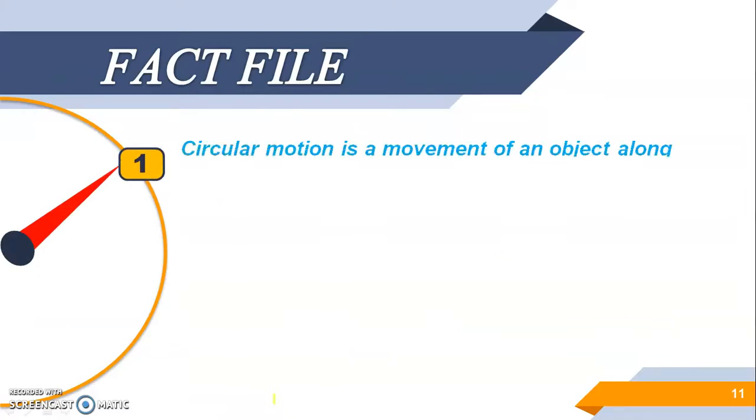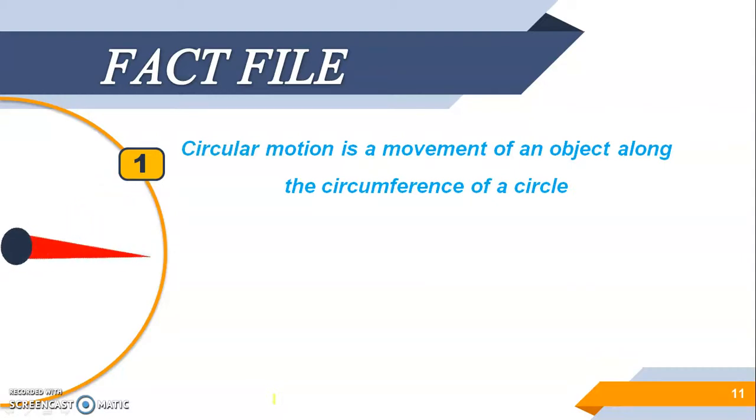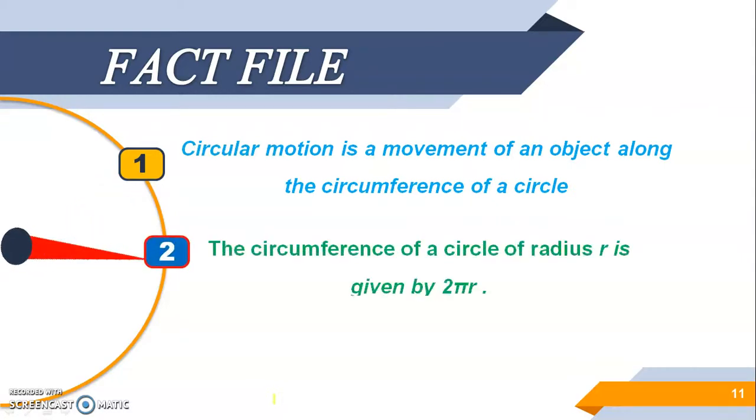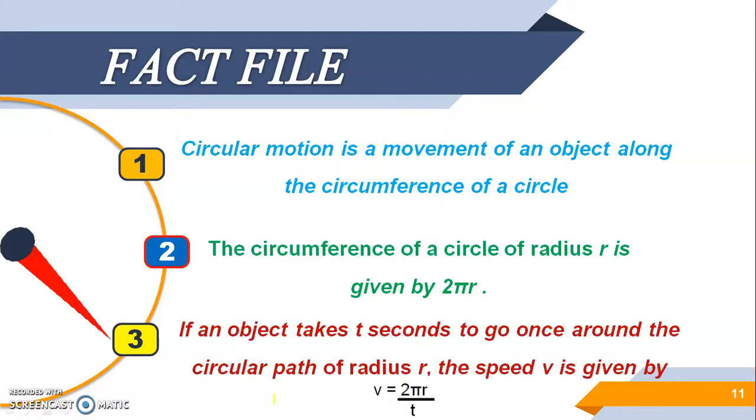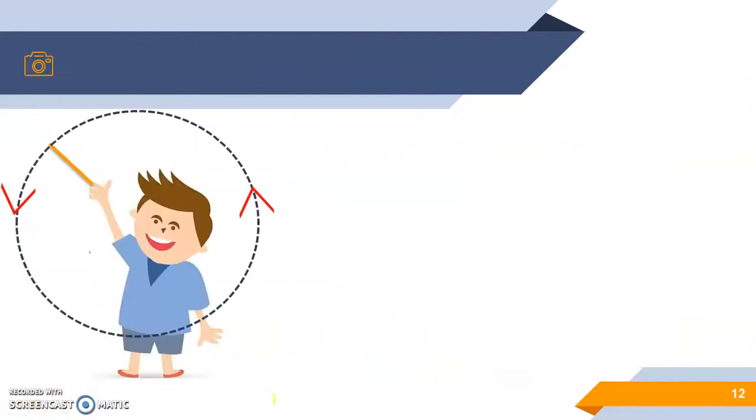Now, some facts about circular motion. Circular motion is a movement of an object along the circumference of a circle. And the circumference of a circle of radius r is given by 2 pi r. When we find the velocity using this, if an object takes t seconds to go once around the circular path of radius r, then the speed v is given by distance upon time, and here distance is the circumference, so v is equal to 2 pi r divided by t.